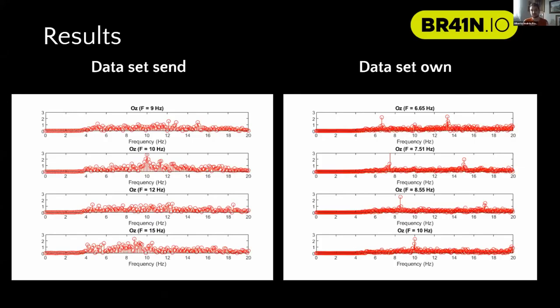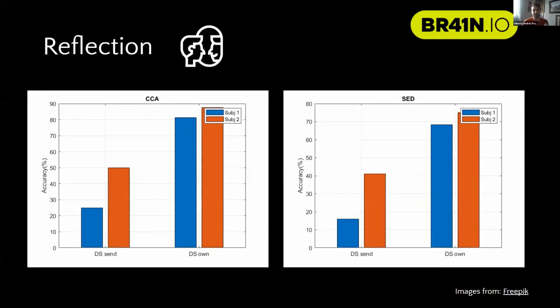And we will compare both data sets that we had given to us and the data set that we already had from our teammate. We realized that we severely underestimated pre-processing and we require something else, maybe wavelet functioning or something else, because here with our methods, we acquire poor results. The accuracy we acquire with our own data set increased from 10 to 20%. In this case, this is the highest for both of our subjects compared to the data set we already owned for the case of CCA and SED.